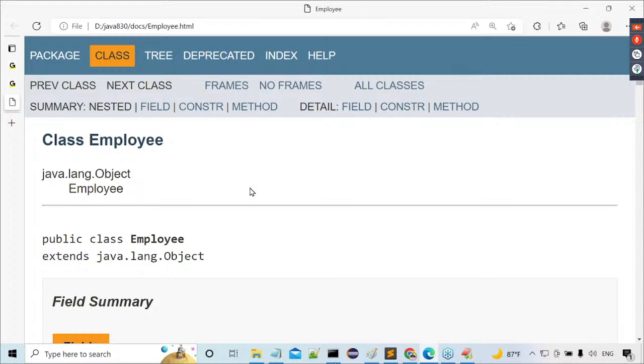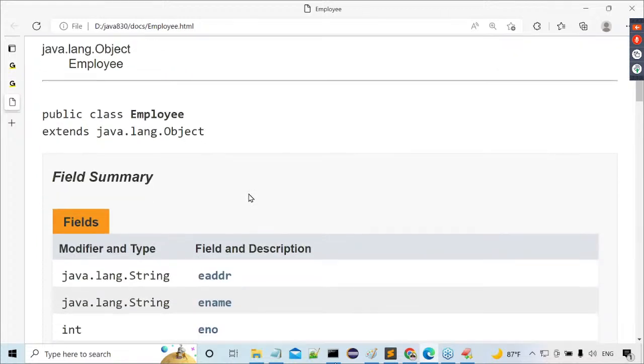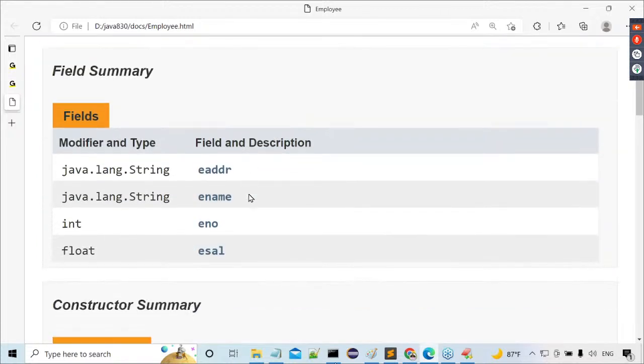Now what is this class here? Class Employee. Okay, Object class is the superclass. That's okay, fine. Next one, what are we getting there now? Tell me, what is this actually? Fields. Fields in the sense variables. How many variables did we declare in our class Employee? Now tell me, guys, what variables did we declare here? ENO, ENAME, ESAL, and EADD here. Am I right or not?